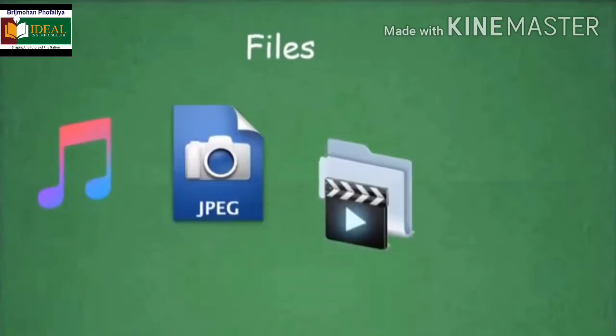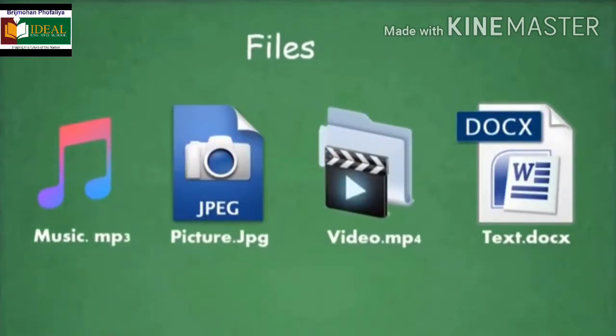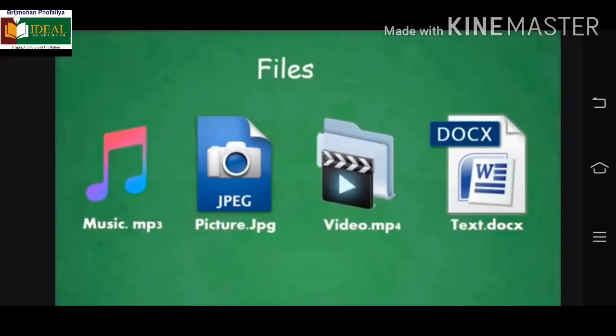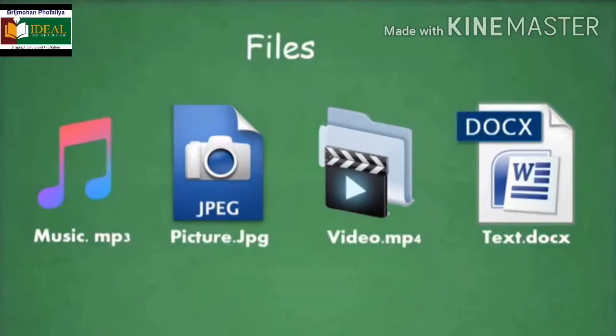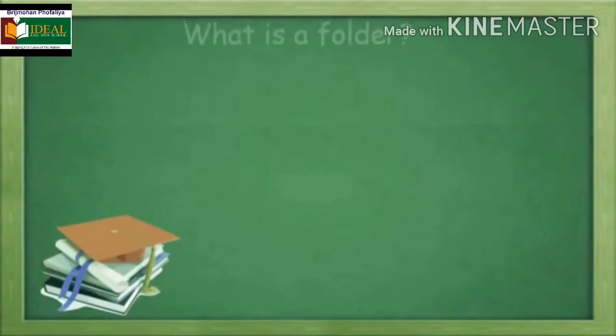Now you can see the different kinds of files on the screen: music, picture, video, text document. It means the music file contains music and songs, the picture file contains images, the video file contains videos, and the text document contains text. So all these files contain different kinds of information.